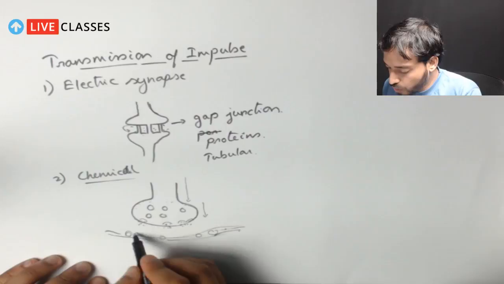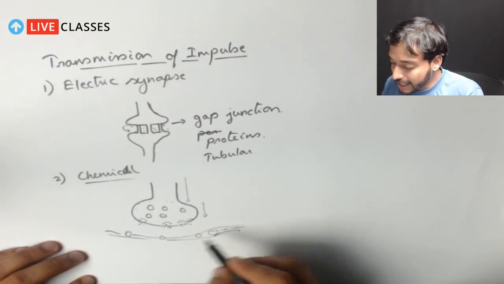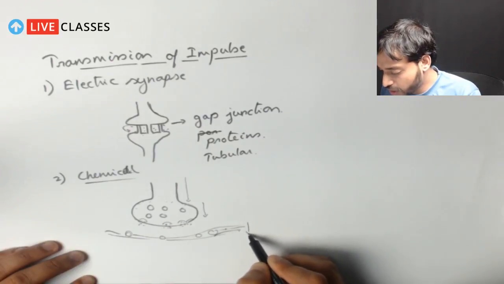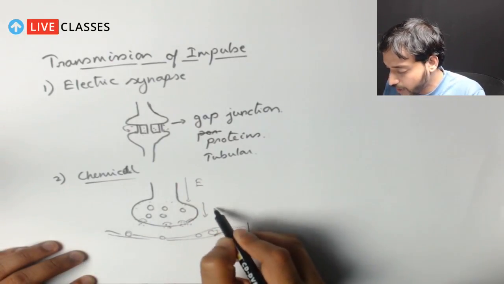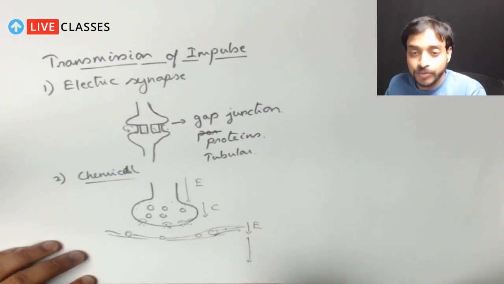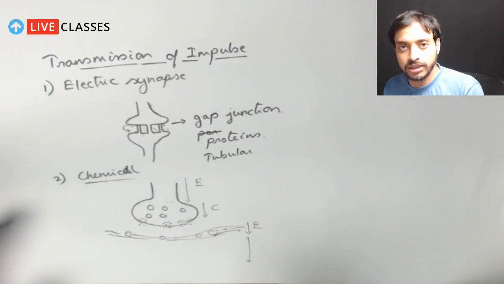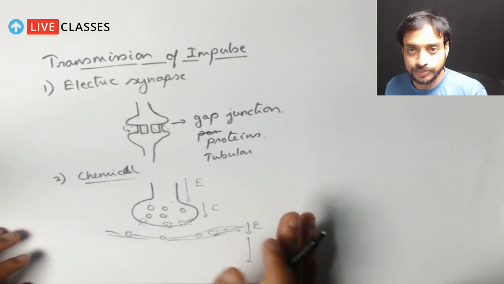These chemicals were released over here and again accepted. The chemical signals got transmitted to electrical. So here it was electrical, here chemical, again electrical, and then it will transmit to the next neuron. The same thing is going to happen all throughout the reflex arc.